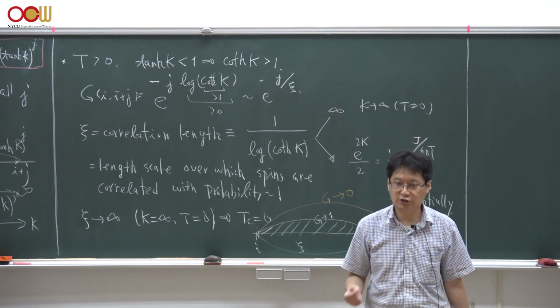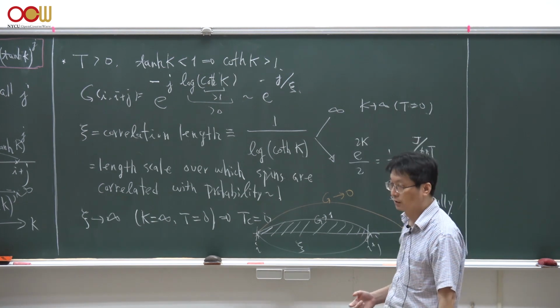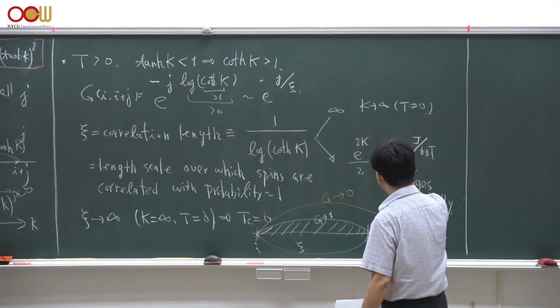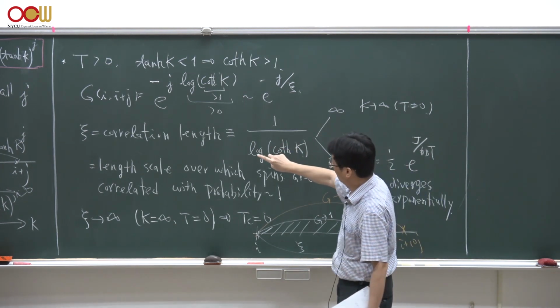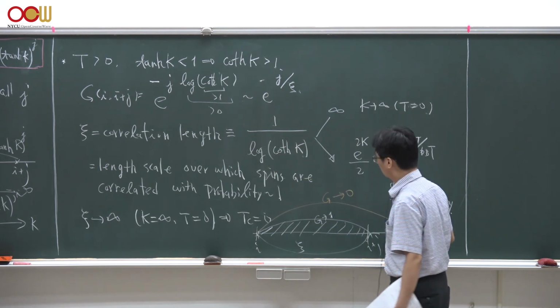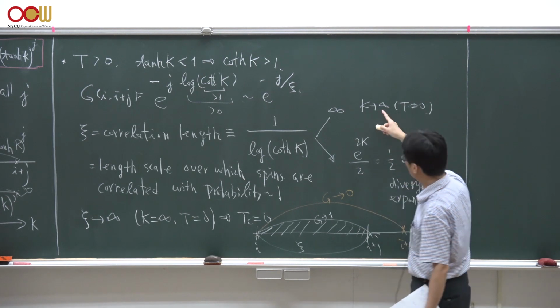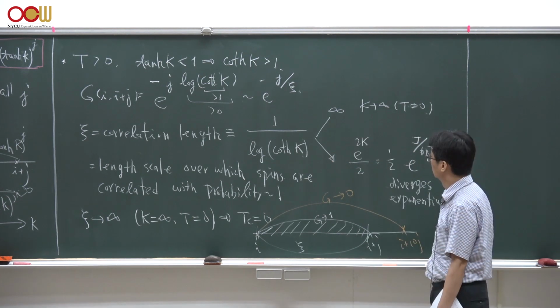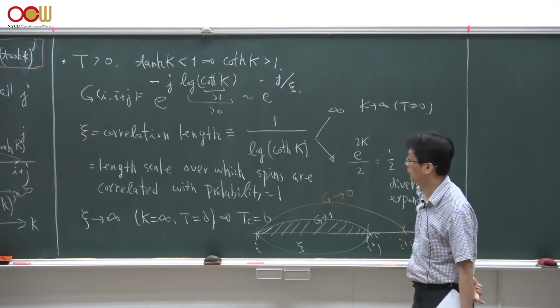But near the phase transition, as we mentioned earlier, the correlation length diverges. Okay? This is exactly what happens here. If you look at this correlation length as 1 over log of hyperbolic cotangent of K, when K goes to infinity, this hyperbolic cotangent of K is actually what? 0. Therefore, you get infinity for the correlation length.